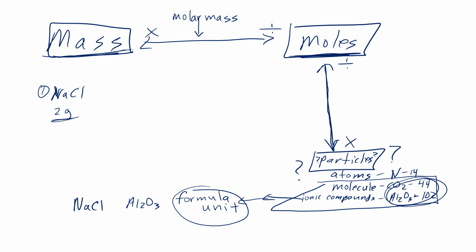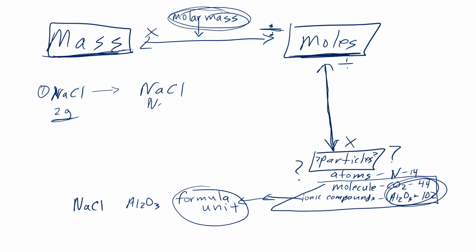I need the molar mass of this, so I'm going to be nice and neat. I need to find the molar mass of sodium chloride. I got 2 grams, and I'm going to the moles box. I'm going from the mass over to the moles box, so I need to divide by its molar mass. So let's find that, being nice and neat, like I taught you, so you can catch any mistakes.